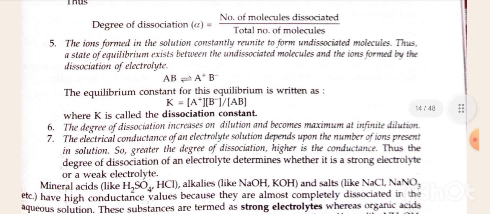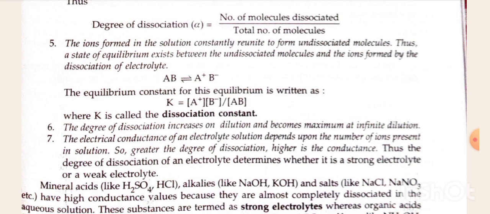Fifth, the ions formed in the solution constantly reunite to form undissociated molecules. Thus, a state of equilibrium exists between the undissociated molecules and the ions formed by the dissociation of the electrolyte. AB equilibrium sign A positive, B negative. The equilibrium constant for this equilibrium is written as K equals [A positive][B negative] divided by [AB], where K is called the dissociation constant.